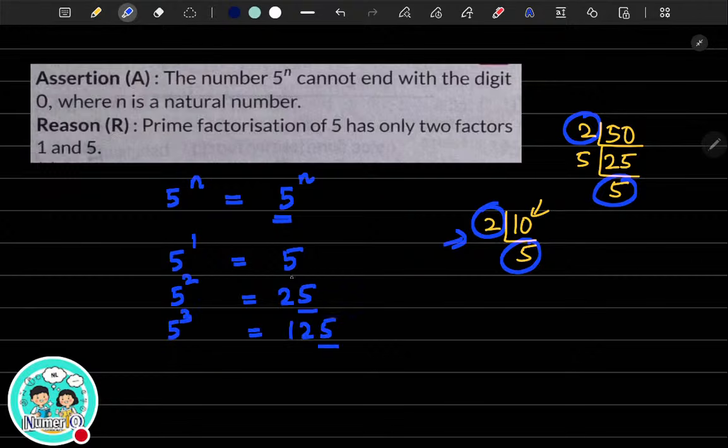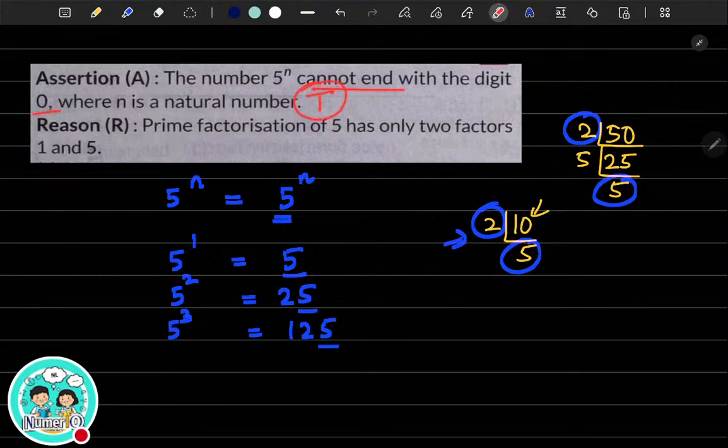It will always only end with 5. It can never end with 0, because in order for a number to end with 0, 2 and 5 are compulsory prime factors. Because 5 to the power n does not have 2 as its prime factor, the statement that it cannot end with the digit 0 is true.